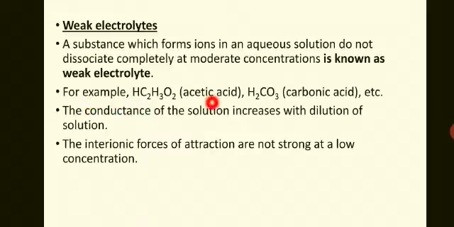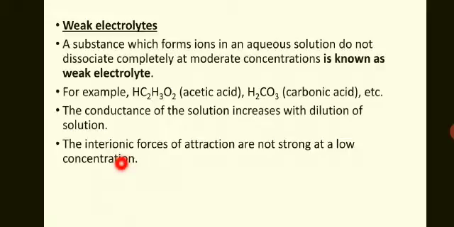For example, acetic acid, carbonic acid, etc. The conductance of the solution increases with dilution of solution. The interionic forces of attraction are not strong at low concentration. So this is the definition and the example of weak electrolyte.